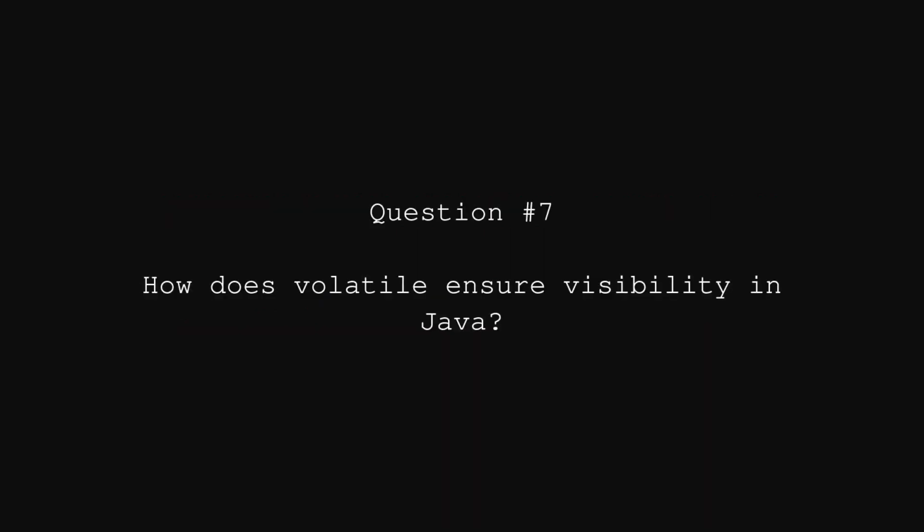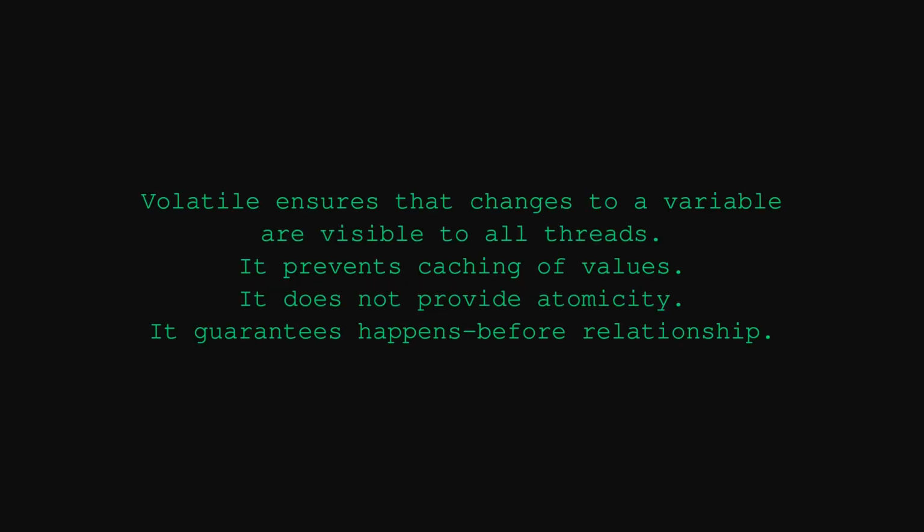Java interview question. How does volatile ensure visibility in Java? Volatile ensures that changes to a variable are visible to all threads. It prevents caching of values. It does not provide atomicity. It guarantees happens-before relationship.